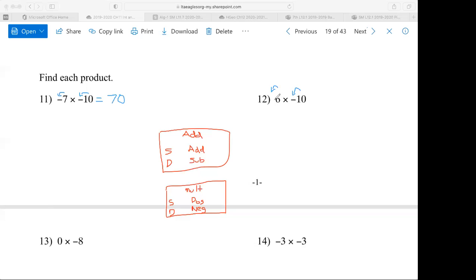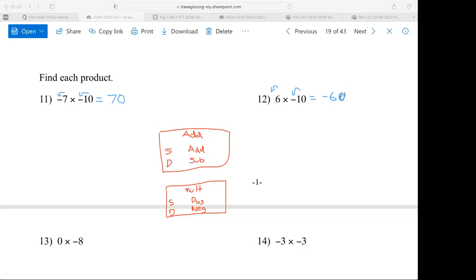The 10 is negative, the different signs. 6 is positive, 10 is negative. So the answer is going to be negative. Notice I put that negative even before I do the multiplication. That way there's a chance to avoid one of the biggest mistakes you make when you're dealing with positives and negatives, something called dropping the negative.